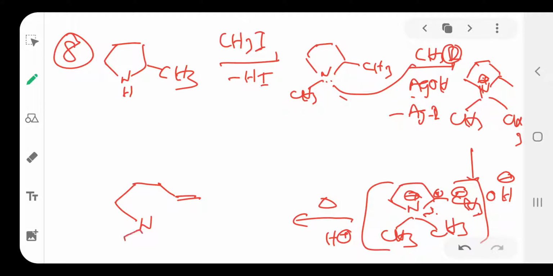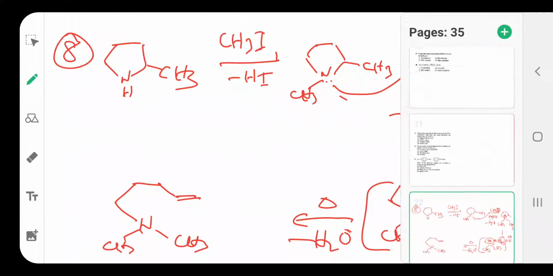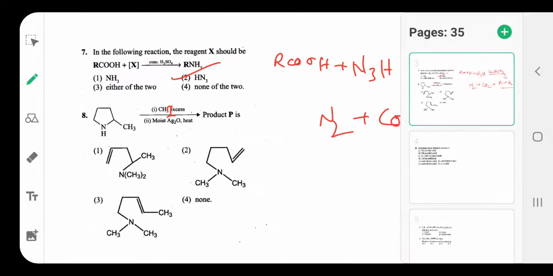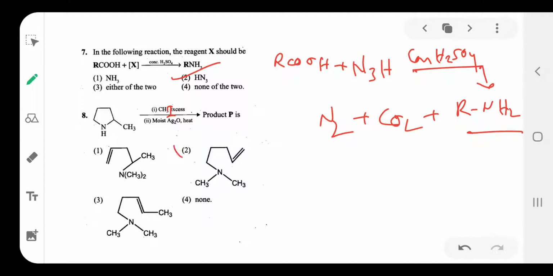Here nitrogen CH3 is formed, CH3, CH3. Okay, one H plus is separated. That H plus is combined with this OH minus, and H2O is separated. So this is the product. So the option is 2.